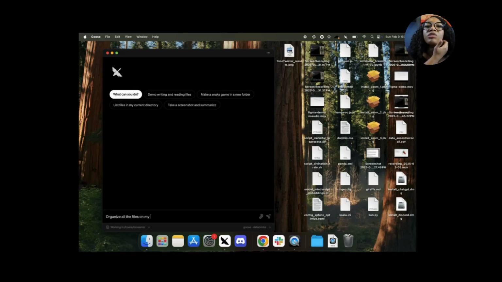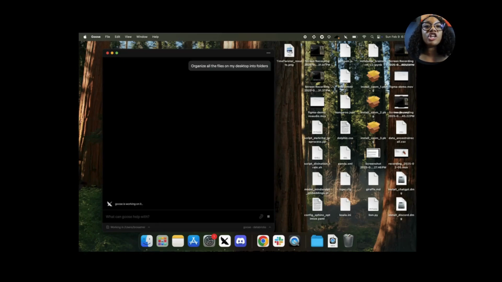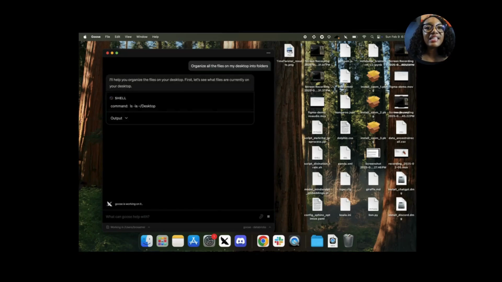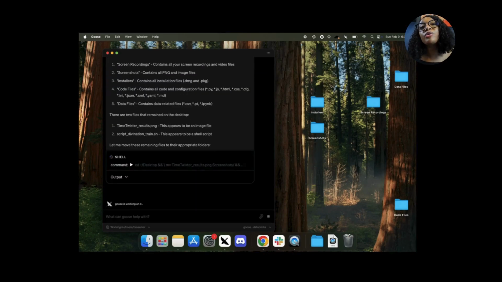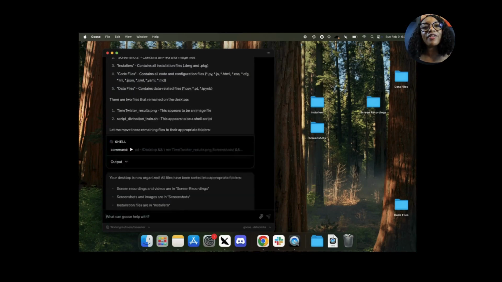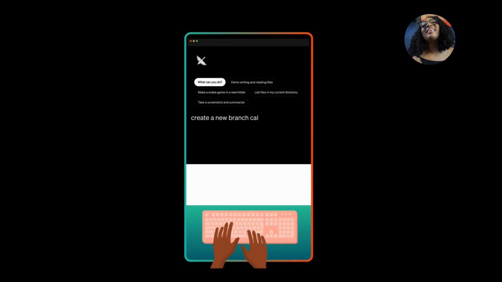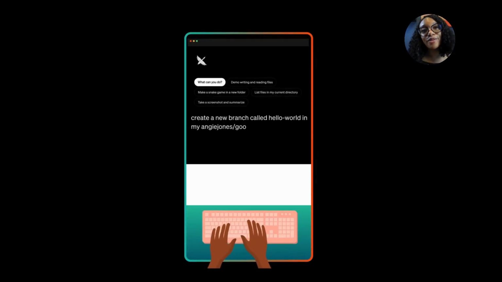Out of the box, Goose comes with a developer extension, which includes tools for things like text editing, taking screenshots, and running shell commands. So before adding any extensions at all, you can use Goose to organize your messy desktop, for example. The GitHub extension is one of my personal favorites.